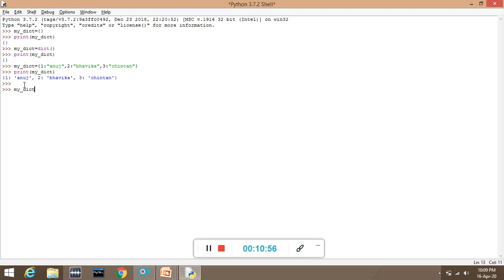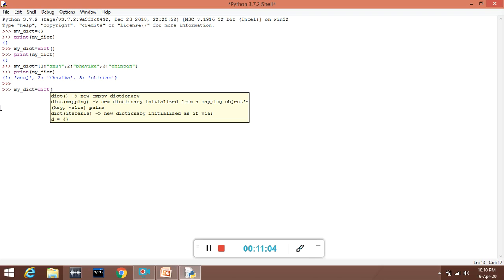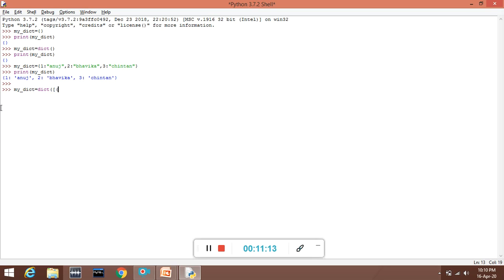Here I will write the dictionary name equals to, and we are going to use the dict function. So dict and brackets. First we will put a list bracket. Then we will specify all the keys and values in the form of tuples. So roll number 1, comma. Now I will change the name so you can see the changes. Comma and value. So 1 is key and Ami is value. Close the bracket. The first tuple is done.